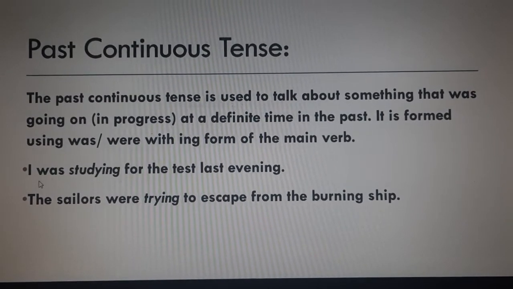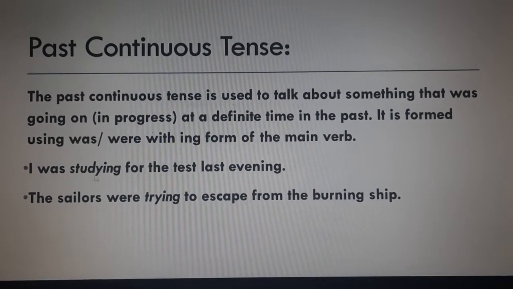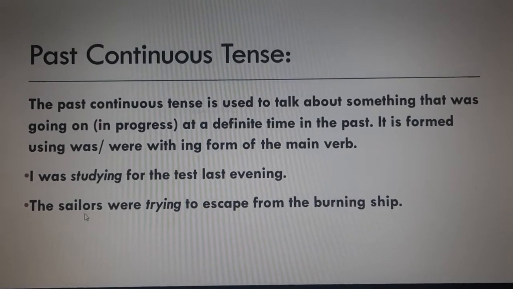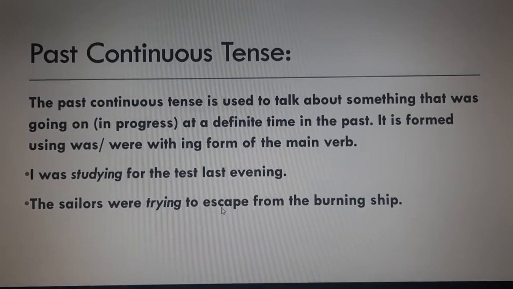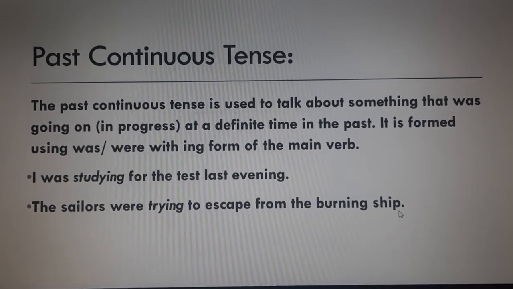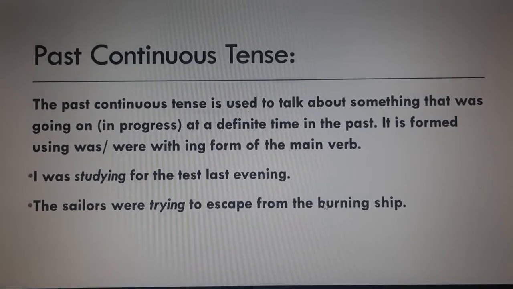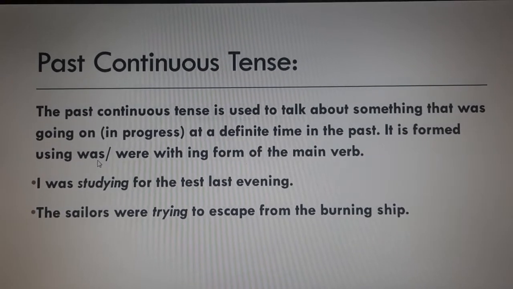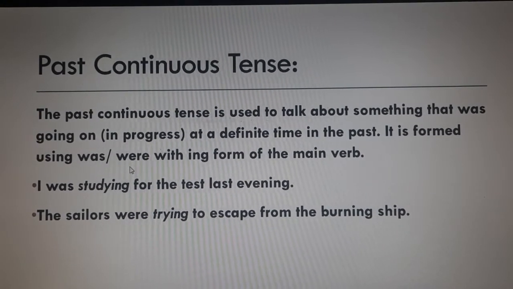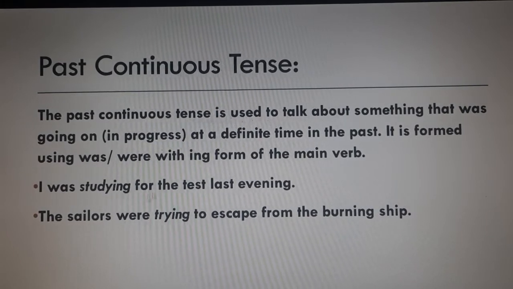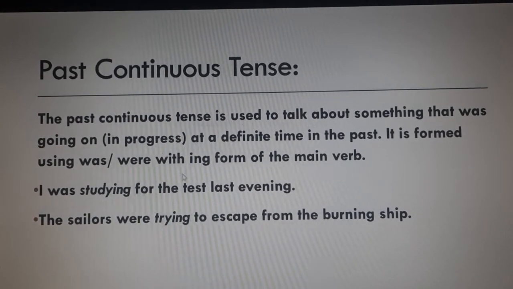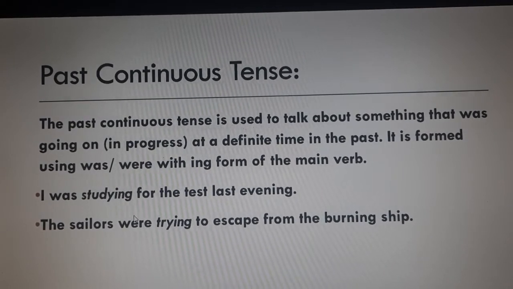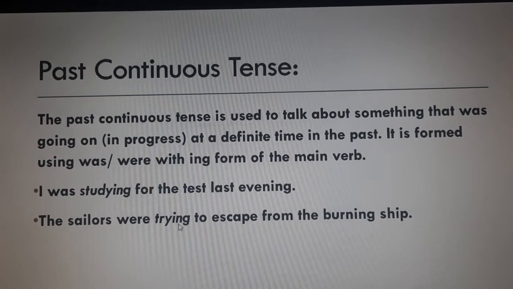So for example, I was studying for the test last evening. The sailors were trying to escape from the burning ship. So these are two examples in which was or were is used with the main verb and ing is used with the main verb, like was studying and were trying.